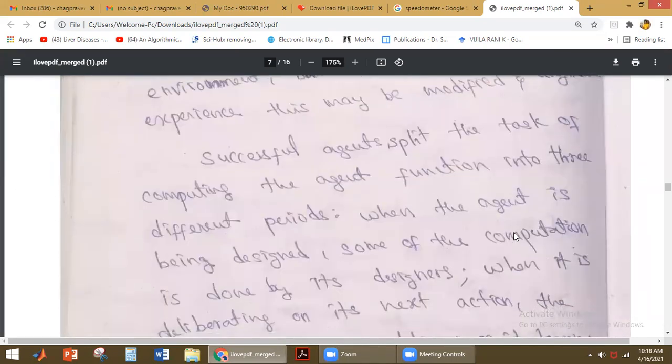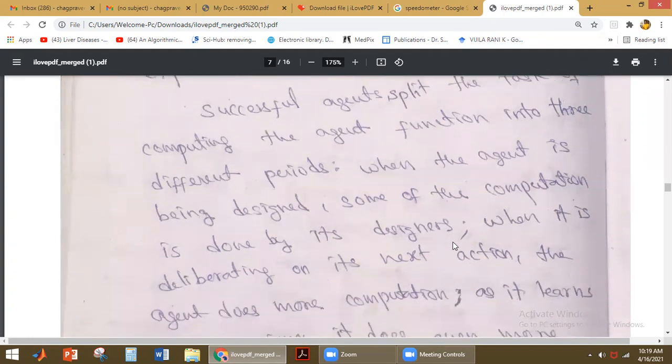Okay. And we also discussed that a successful agent splits the task of computing the agent function into three different periods. So if you take any successful agent, it splits the task of computing the agent function into three different periods. The agent function will be divided into three periods here.